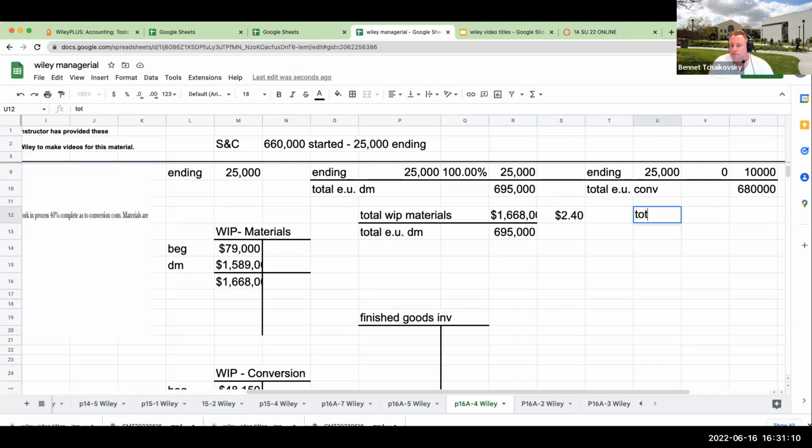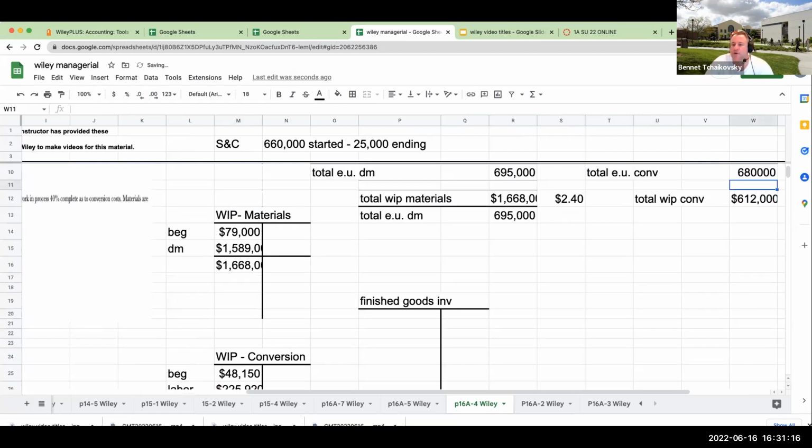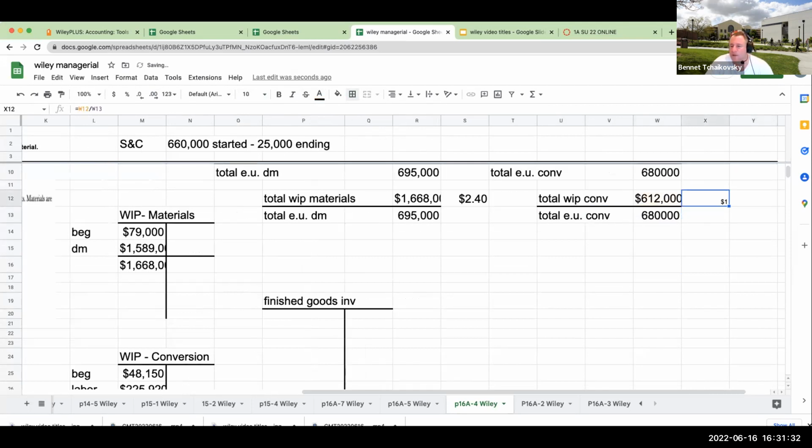My total WIP conversion is going to be 612,000. I'm going to divide this by my total equivalent units for conversion of 680,000. And my cost per equivalent unit for conversion is going to be 90 cents. Okay, so we've got this over here. Now we've got our costs.